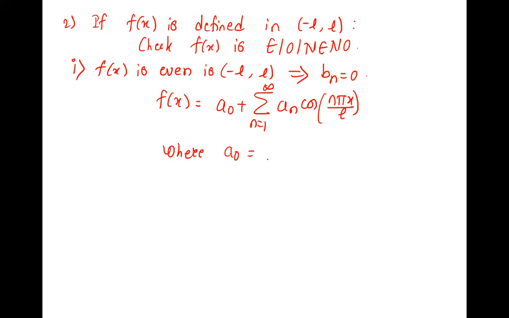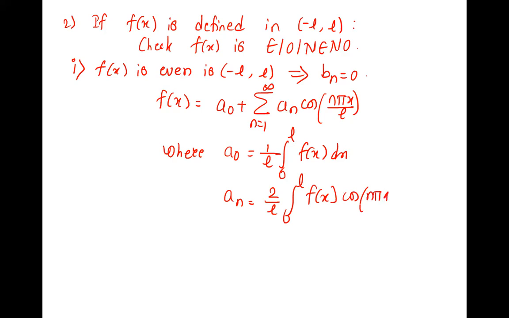So a naught is 1 upon L, 0 to L, f of x dx. And an is 2 upon L, 0 to L, f of x cos n pi x by L dx. This is when your function is even. You know, f of minus x is what for even? f of x. Right, that is even.